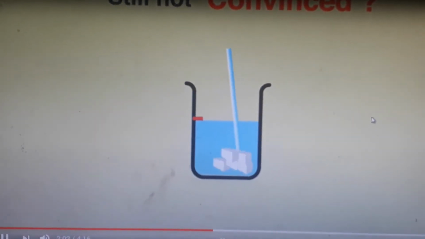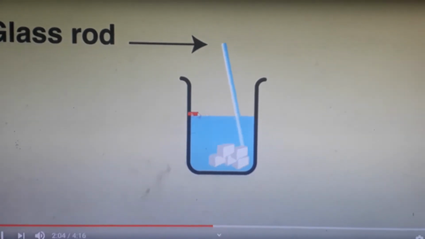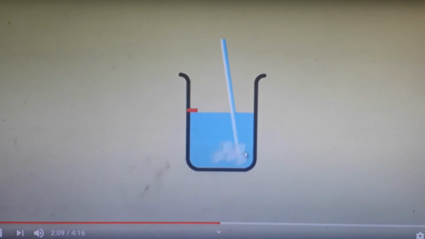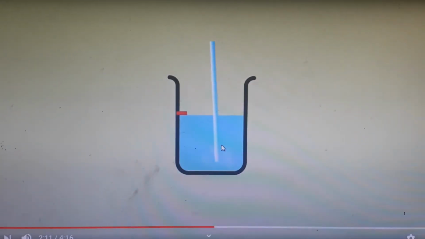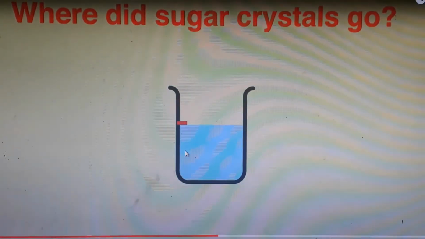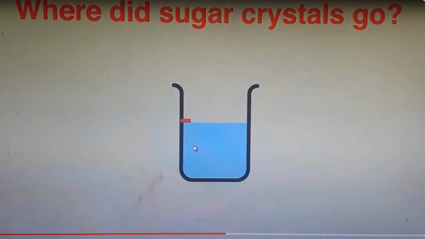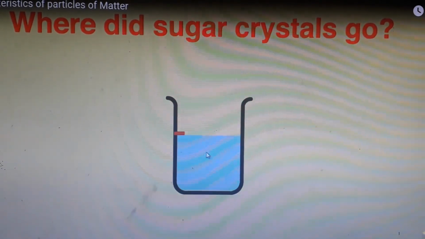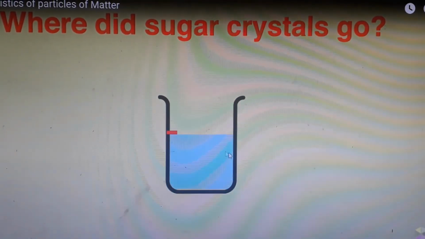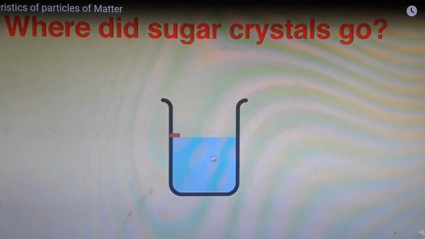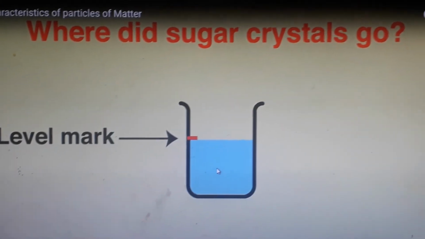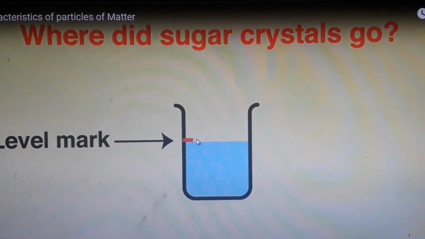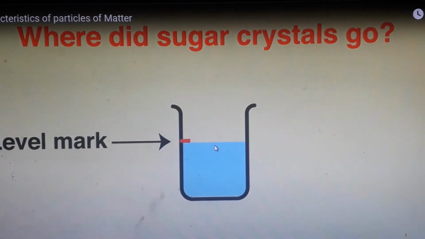We stir the sugar solution with the glass rod, and after stirring it, the sugar crystals disappear. You all know that if sugar or salt is added to water, it disappears. So what is happening there? It is getting dissolved in the water, taking up all the empty spaces that are available. So what is the mark of water here? Again it is the same. There is no change in the level of water.